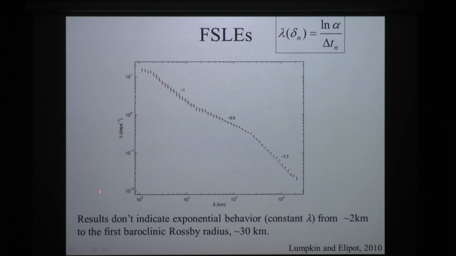But at larger scales, as I move out to a delta of 10, 100, 1,000 kilometers, you can see that it goes fairly steep initially, to -1 is the best fit for a kind of nice round number, to a -0.6. -0.66 would be what you would expect from Richardson Law behavior, and then it starts dropping off more rapidly at a transition of about 200 to 300 kilometers. So, yet again, no evidence of exponential separation at smaller than Rossby radius.